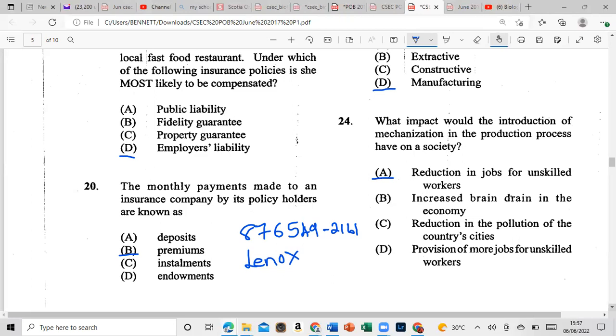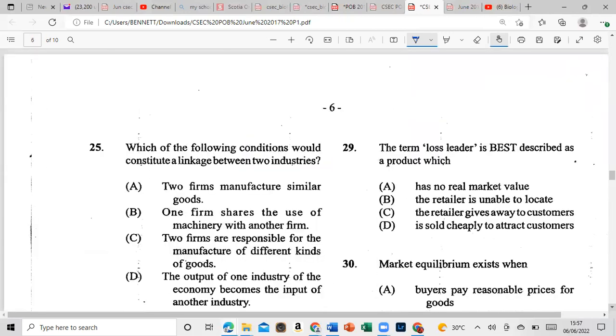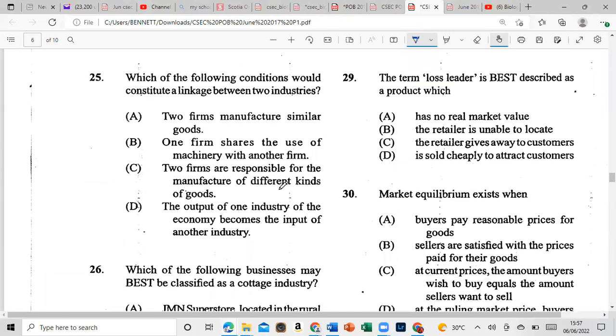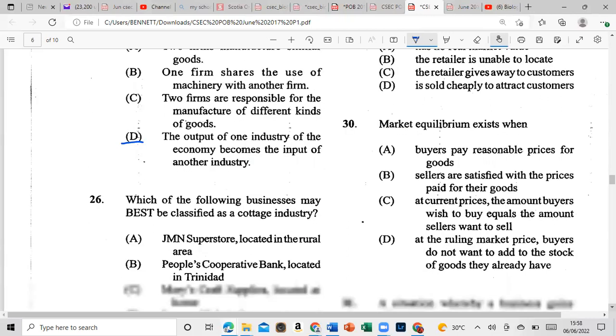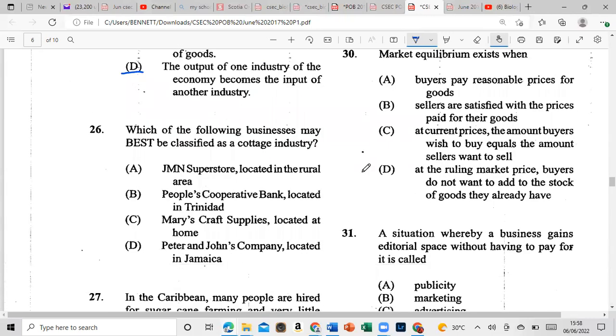So let's move on to 25. Which of the following conditions would constitute a linkage between two industries? All right, I'm not going to draw this one. It is the output of one industry of the economy becomes the input of another industry. We have done this on the previous paper, so you guys would have known that. If you don't, check out the video, you need to do so. There's stuff on that paper, not on this paper.